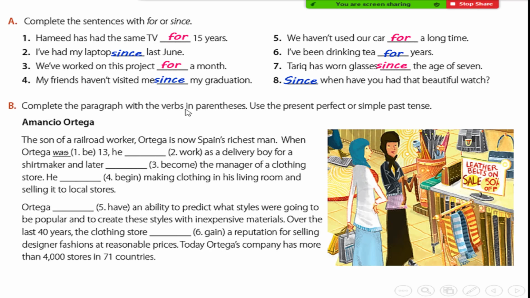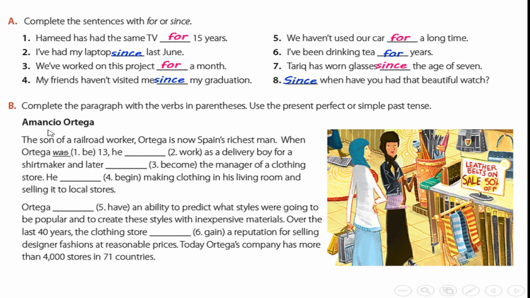Exercise B. Complete the paragraph with the verbs in parentheses. Use the present perfect or simple past tense. Amancio Ortega, the son of a railroad worker, Ortega is now Spain's richest man. When Ortega was 13, be becomes was in the past. He worked, work becomes worked in the past, also as a delivery boy for a shirt maker, and later became, in the past, the manager of a clothing store. He began, in the past, making clothing in his living room and selling it to local stores.